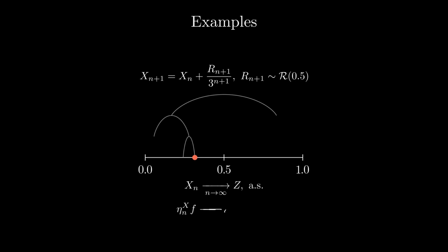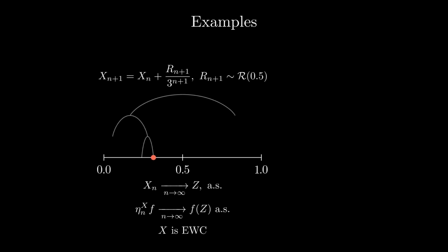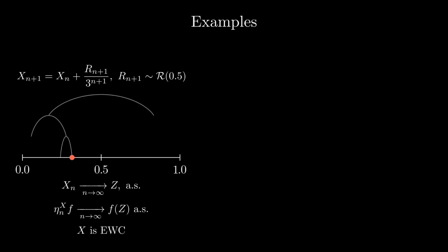By arguments similar to those for the previous example, X is EWC with random limit measure the Dirac centered at Z. An important takeaway is that EWC allows processes to take irreversible steps, which are accounted for by the randomness of the limit measure. This is in sharp contrast with previous approaches, such as those based on mixing, which require irreducible chains. Intuitively, EWC processes are thus those that concentrate somewhere, where the somewhere may itself be random. At this point, it is worth asking whether the definition is not too general, and whether there even exist processes that are not EWC. A simple counterexample is the following.